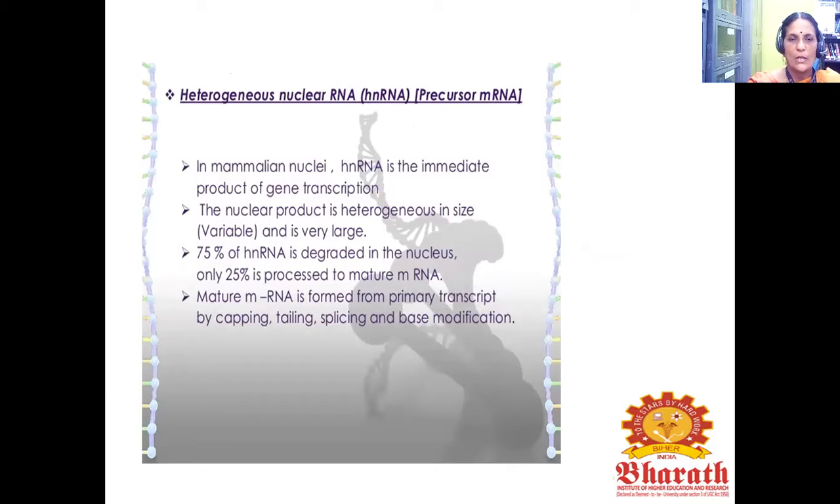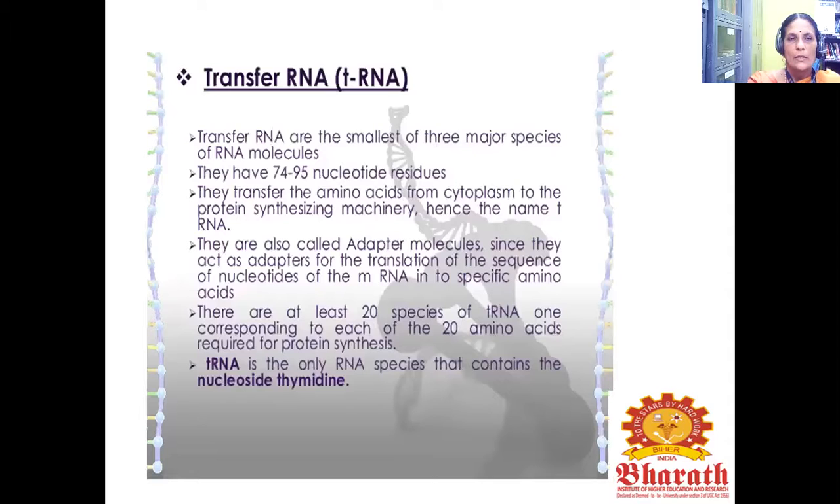75% of hnRNA is degraded in the nucleus. Only 25% proceeds to mature mRNA. This mature mRNA is formed from the primary transcript by capping, tailing, splicing, and base modification.